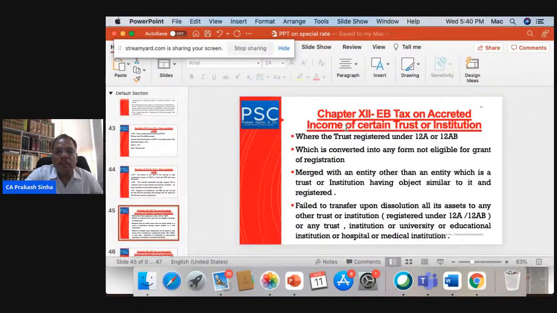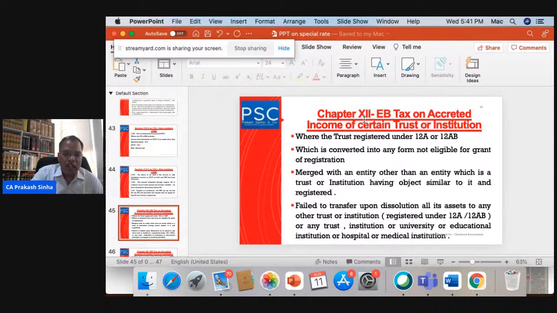That is Chapter 12EB, and it has a section called 115TD. This is very important. It says that where a trust which was registered under 12AA, 12A or 12B has converted itself into a form which is not eligible to be granted registration.